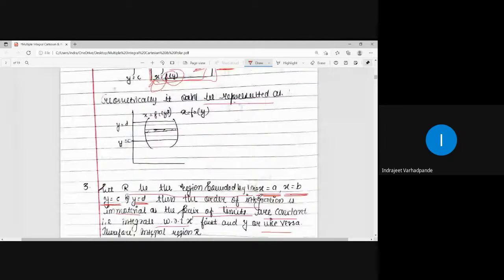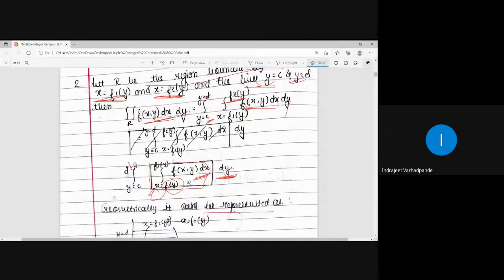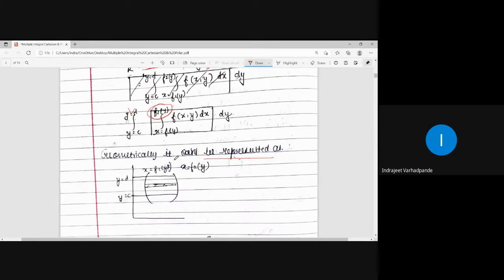What does it say? Whichever variable appears in the limits. Suppose the limits contain the variable y. It represents the opposite variable. What is that opposite variable? x. So integration is to be done first with respect to x, and the strip will be drawn parallel to the x-axis.